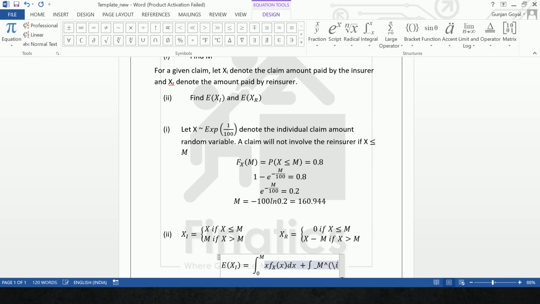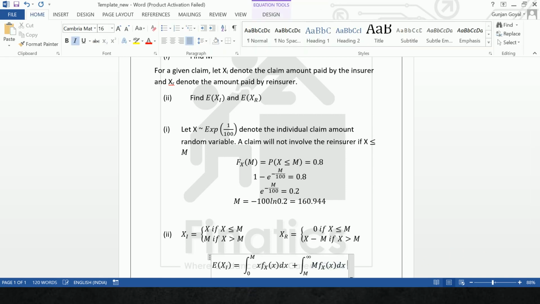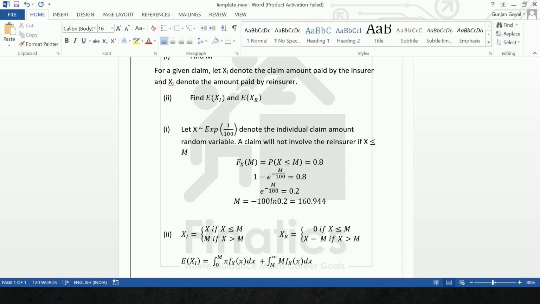Infinity is backslash inf; if that does not work, you can just insert it from your symbols. Then the next part is M f_X(x) dx. So this is my expectation of X_I, and if you want it in line, just put a space and it will come in line.